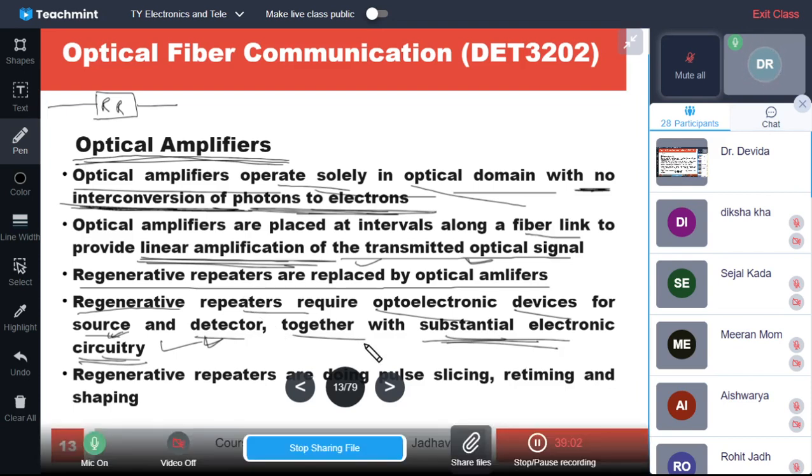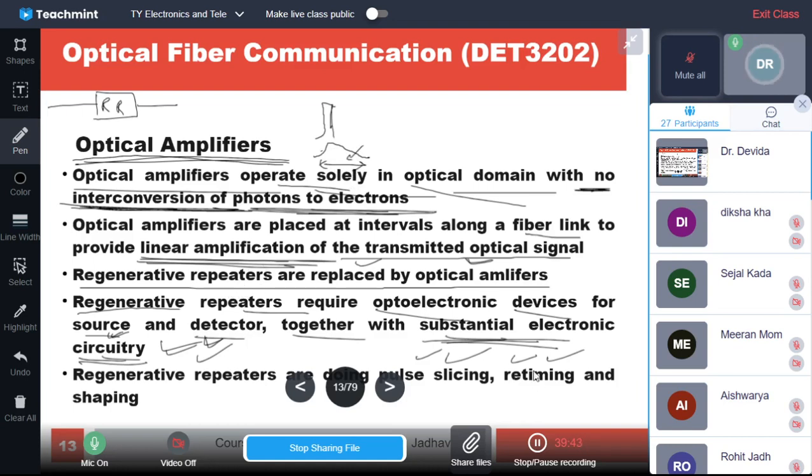So regenerative repeaters are doing pulse slicing, retiming and pulse shaping, etc. And these repeaters have a lot of effect on the overall signal due to this processing, slicing, retiming and reshaping of the pulses, because pulses might have dispersed. In due course that pulse has diffusion tails, etc., and the pulse duration must have increased, and then while regenerating, the original pulse is again regenerated.